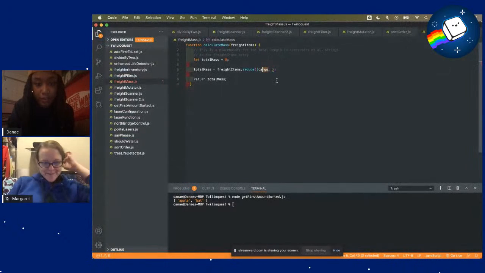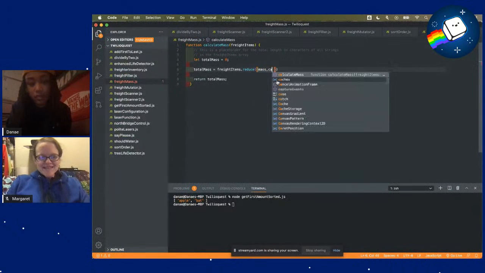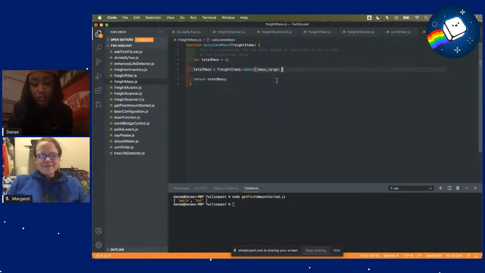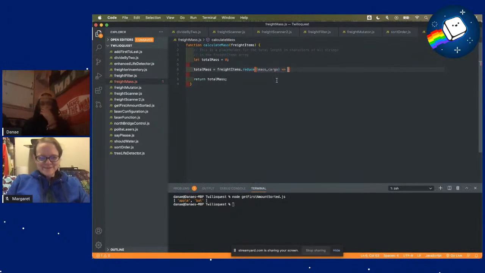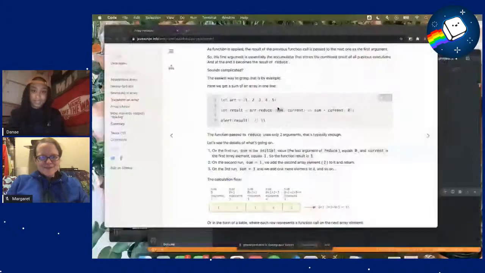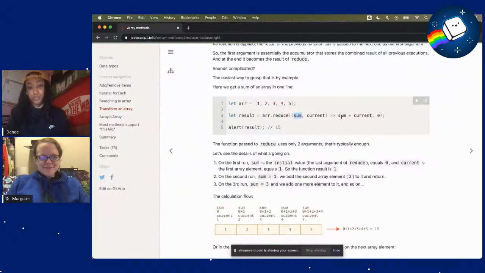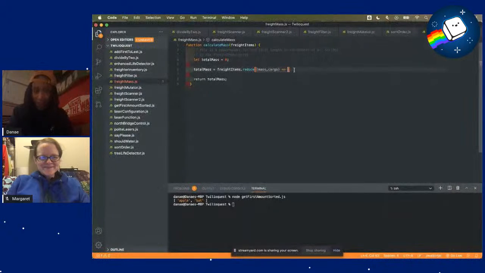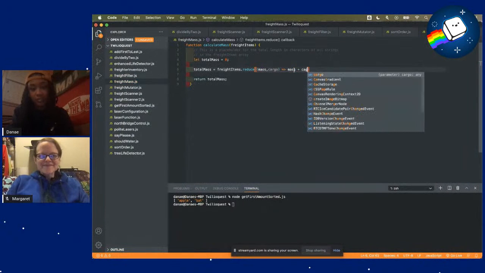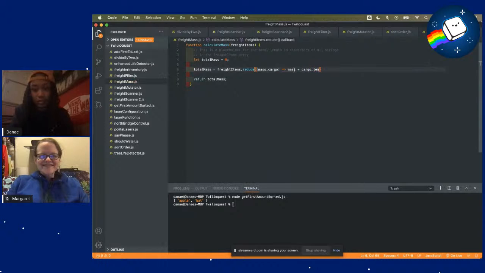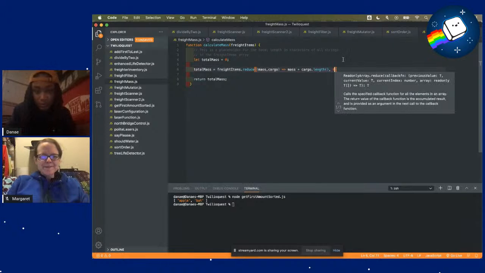So we'll just call that mass and then cargo. And then we use our next little arrow. So now we want to get the length of cargo and add that to the mass. So we'll do mass plus cargo dot length. I think JavaScript is the length. Yeah, it turned blue, so I'm thinking that's right. And then we want 0 to be our initial mass.